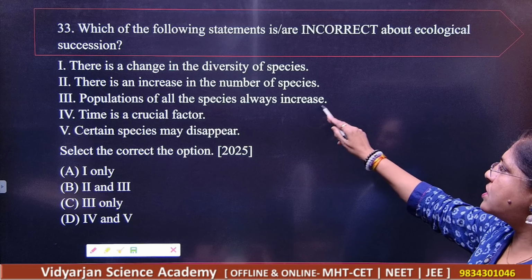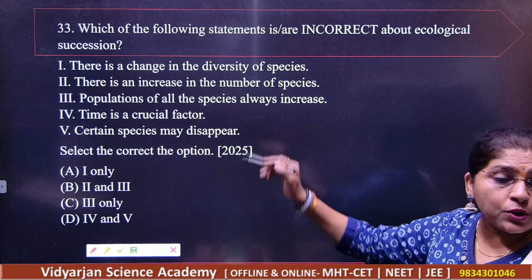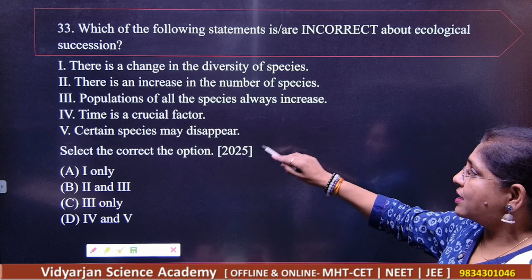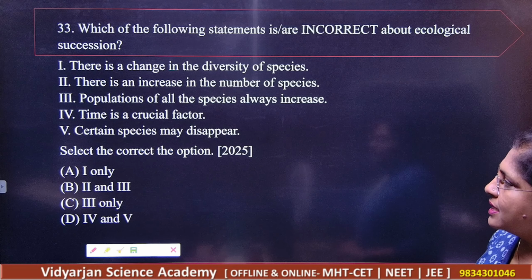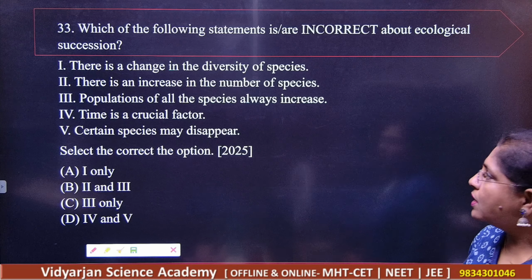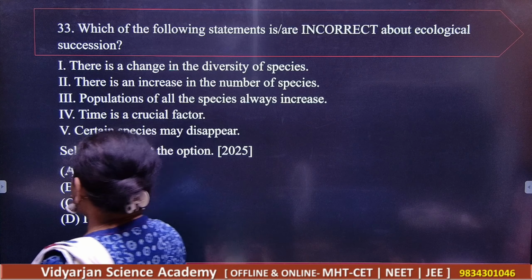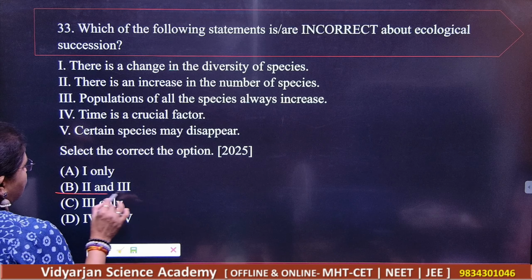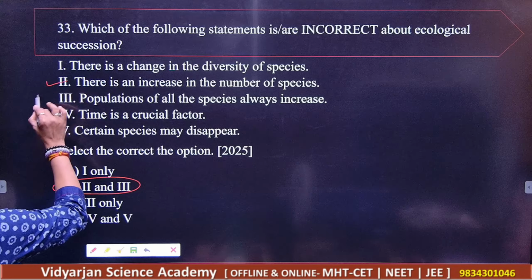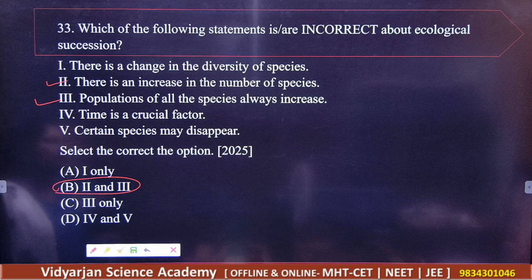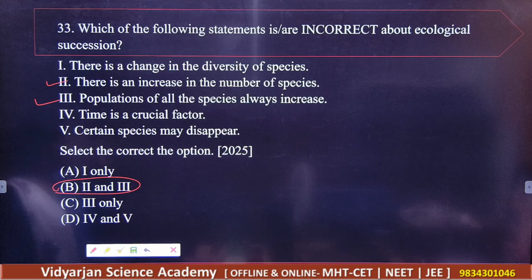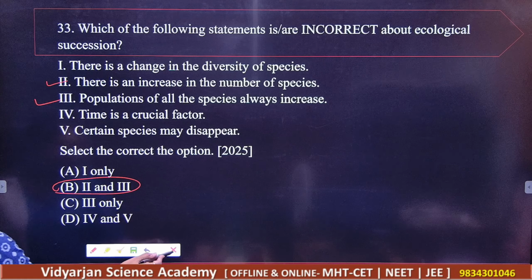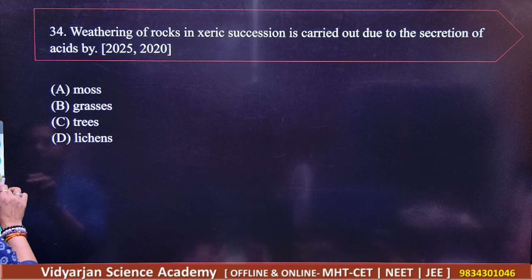Population of the species always increase. Time is a crucial factor. Then certain species may disappear. Select the correct option. So students, think and tell me what is correct here, right? So second and third, right? Population of the species, of course it will increase, right? So second and third, B is the correct answer.